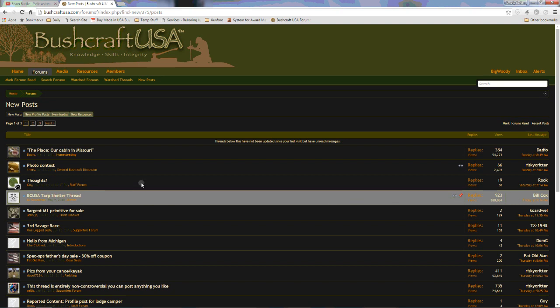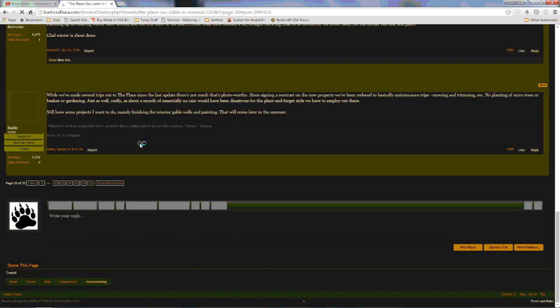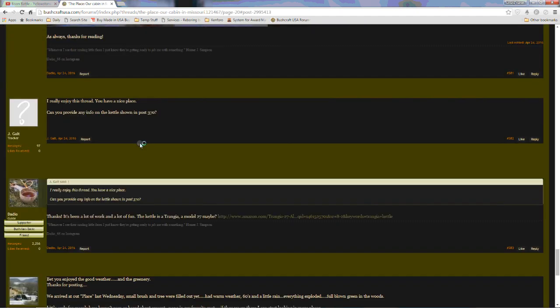Okay. When you go and you see new posts, you used to have to click on that arrow to go to the latest post. You can click on that blue dot that's replaced the arrow, or you can click on the actual link to the thread, and it'll show you the last one and pick up from there.